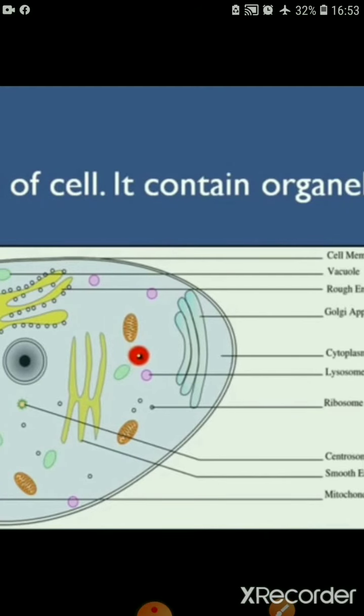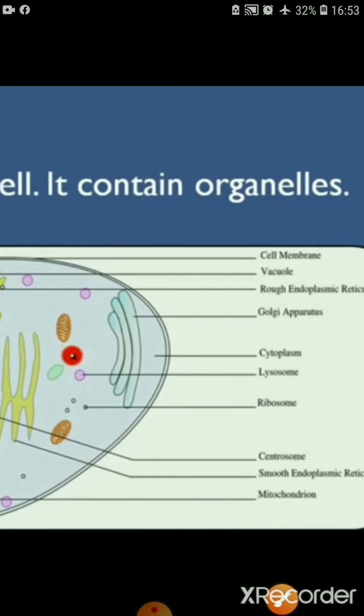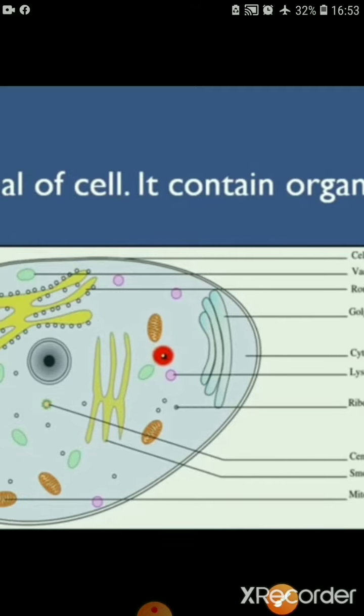And this yellow body again, but this body does not have black segments, isn't it? So such a body will be called smooth endoplasmic reticulum.